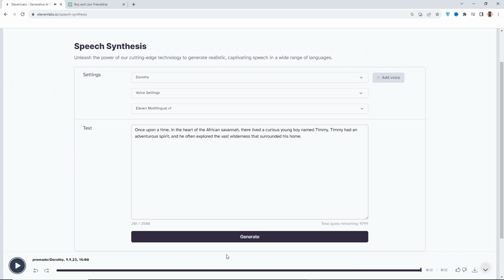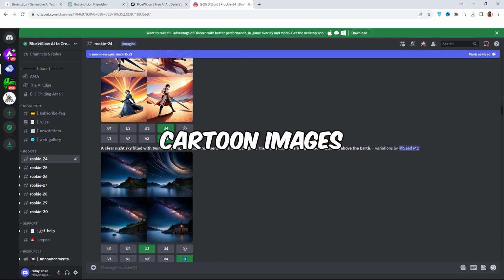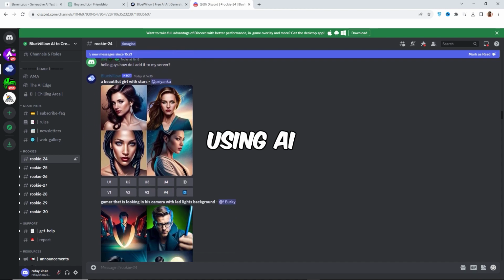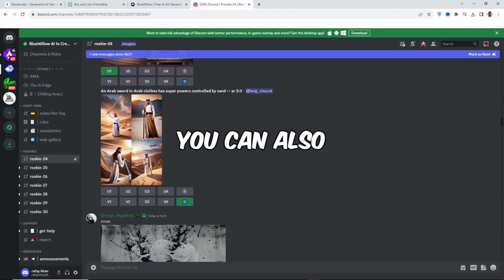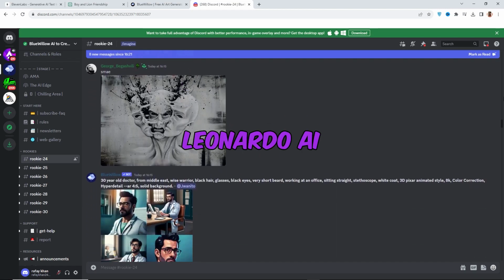We can download this voice by clicking here. When you have generated a voiceover, your step number 2 is also completed. Step number 3. Our third step is to generate cartoon images using AI. To generate images, we are going to use Blue Willow, which is free. You can also use Leonardo AI.